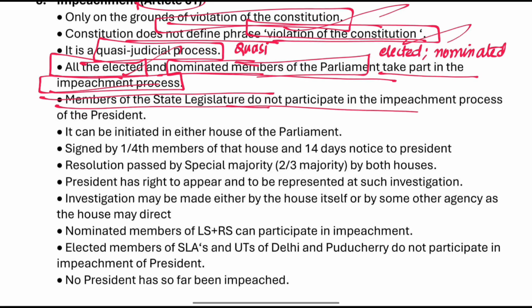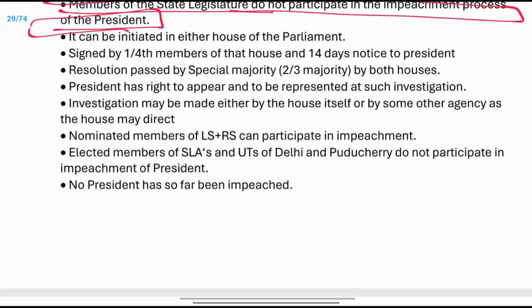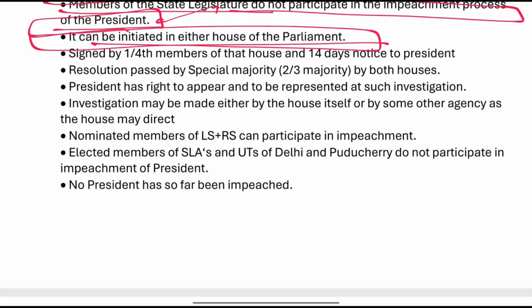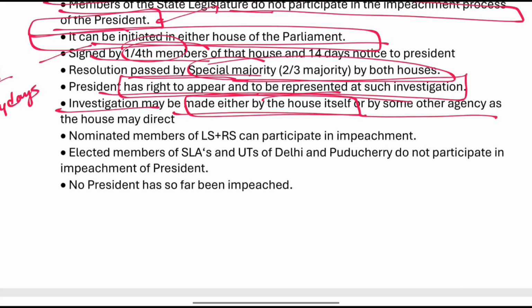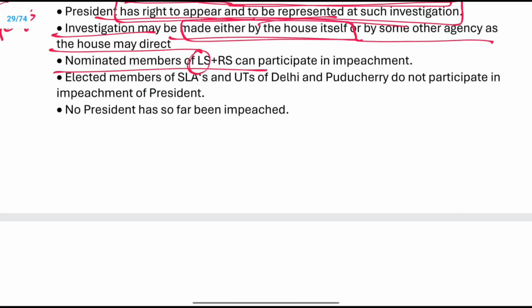Members of the state legislative assembly do not participate in the impeachment process of the president. It is initiated in either house and one-fourth of the members are going to sign, with 14 days notice. Special majority. The president has the right to appear and to be represented at such investigation. Investigation may be by the House itself or by some agency the House may direct. Nominated members of the Lok Sabha and the Rajya Sabha can participate in the impeachment process.